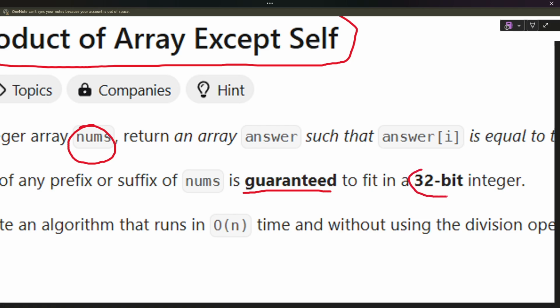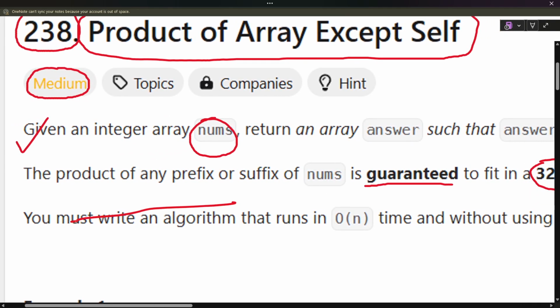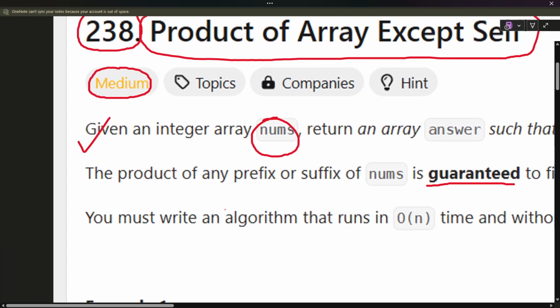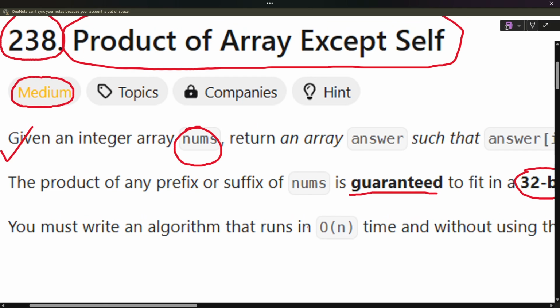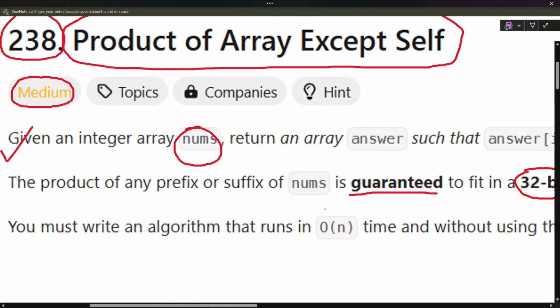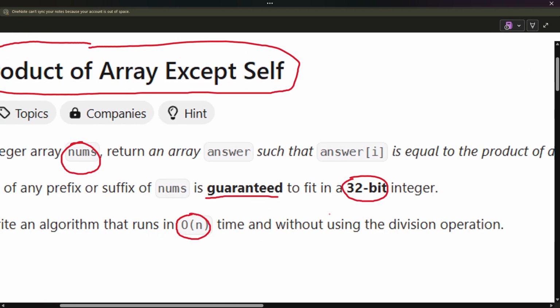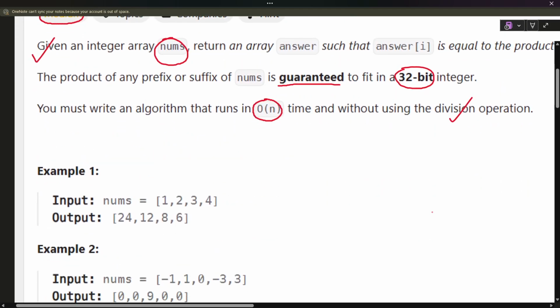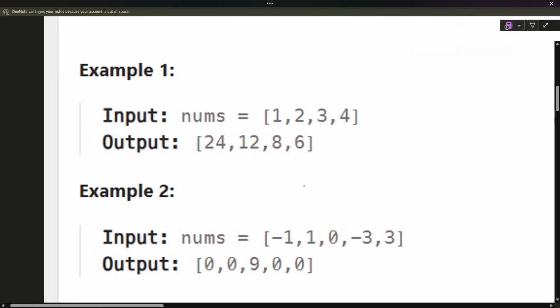Now let's see how we can solve it. Plus, there is something more: we must write an algorithm that runs in O(n) time and without using the division operation. So we can't use the division operation. Well, you can use it if you want, but if you want to solve it strictly, then we go without it. It doesn't matter. Let's see what the problem is all about.